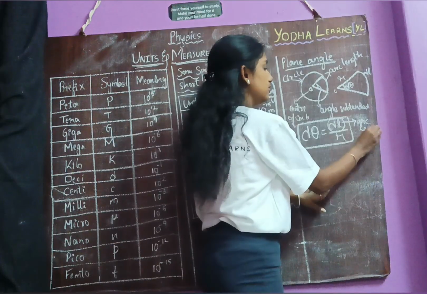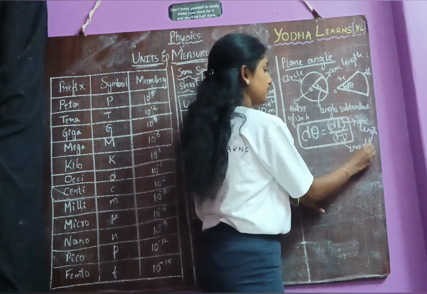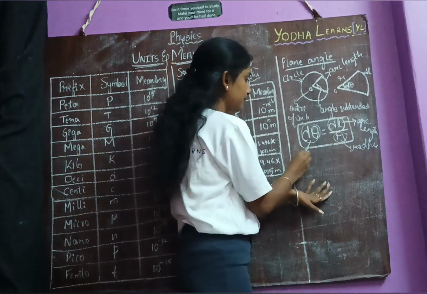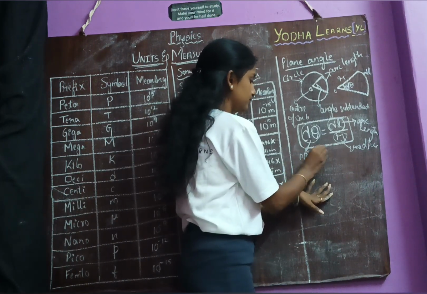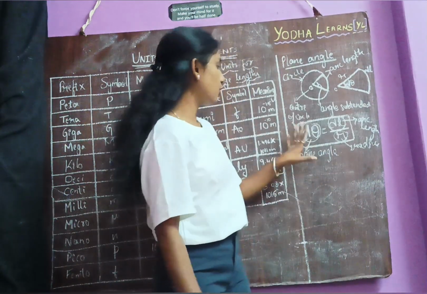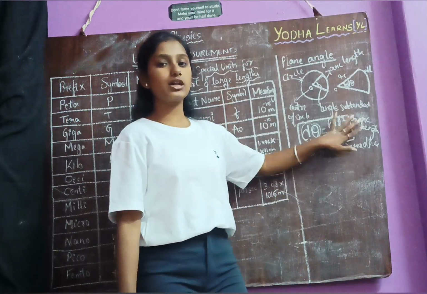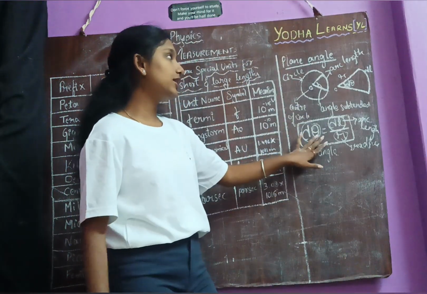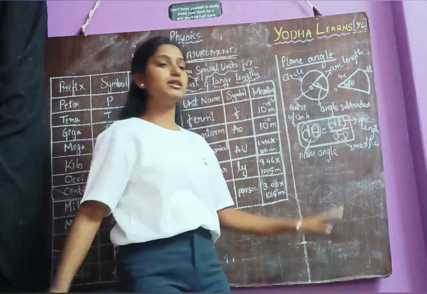So dl is an arc length, r is the radius, and d theta is the plane angle. To understand better, before writing this formula directly, you can note down this formula as plane angle is equal to arc length divided by radius. Did you understand? So what is the SI unit of this plane angle? Radian. So now here we complete the plane angle.